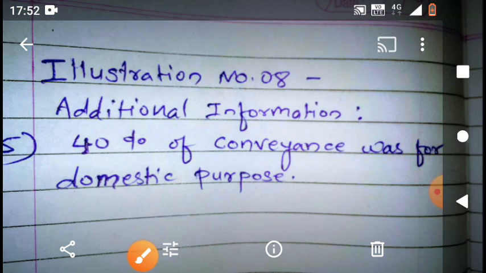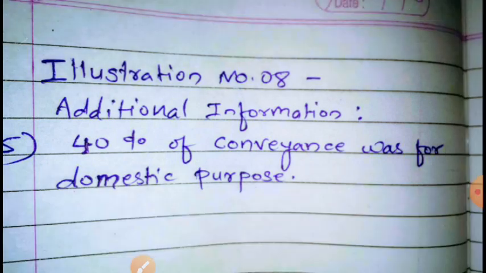What is that? 40% of conveyance. 40% of conveyance was for domestic purpose. Note it down in your hard copy. The 5th adjustment in this problem must be 40% of conveyance was for domestic purpose.